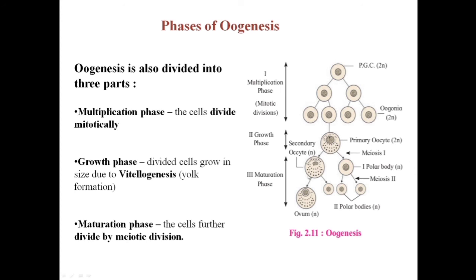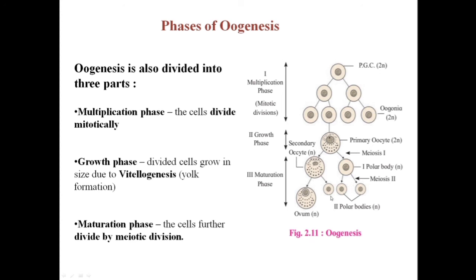Now the egg gets released from the ovary at this stage. We had seen in the internal structure of the ovary also, as there is a formation of the secondary oocyte, the egg is released from the ovary. Now this secondary oocyte undergoes the second meiotic division, and again there is an unequal division of cytoplasm.